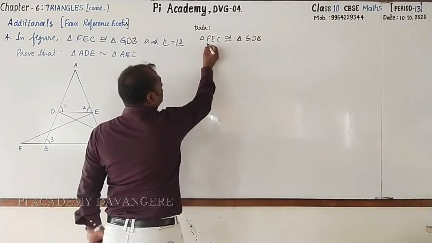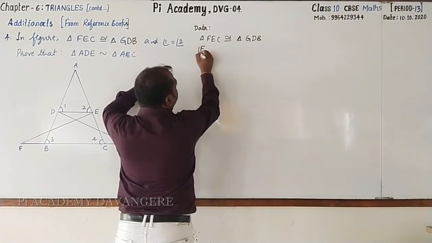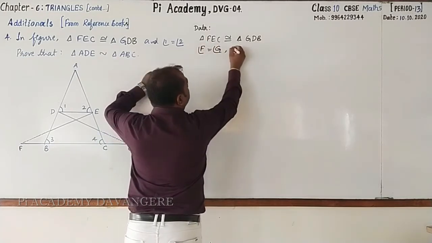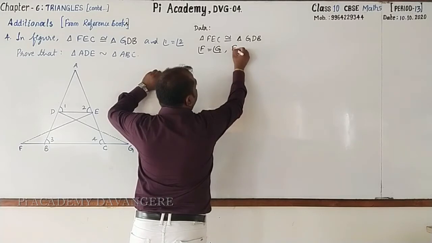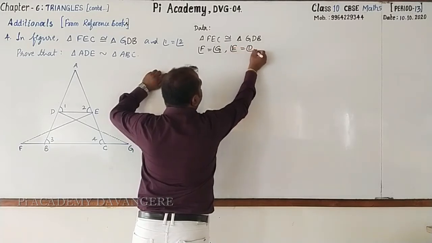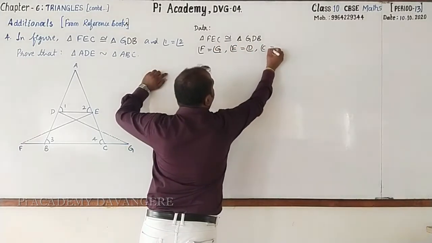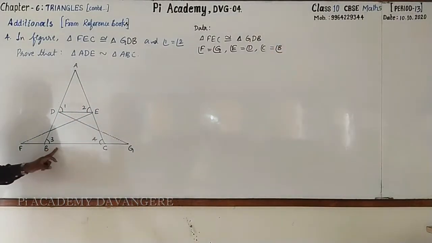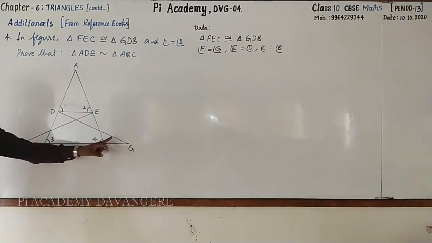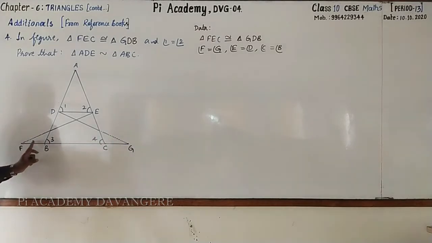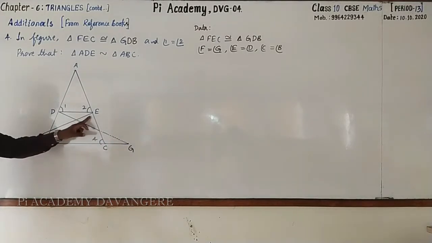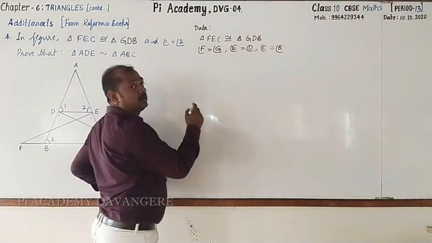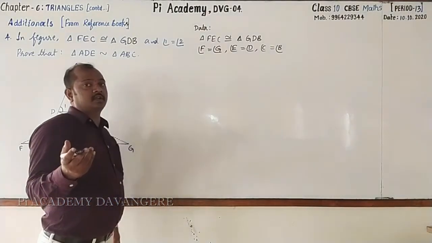So we can write here angle F is equal to angle G, right? Then angle E equal to angle D. Next, angle C equal to angle B. Angle 4 equal to angle 3. Then G is equal to F. Then E equal to angle D. Next, the corresponding sides are also equal.